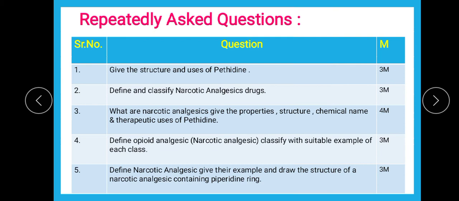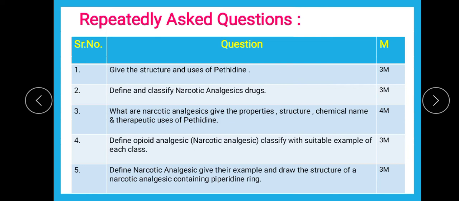It is the characteristic feature of pethidine that it has a carboxylate ion arising out of the ester. When you split up the ester RCOOR into anion and cation, RC double bond O, O minus is the anionic form of the ester, which is also known as carboxylate. So this is the characteristic feature of the structure of pethidine. Then its uses.